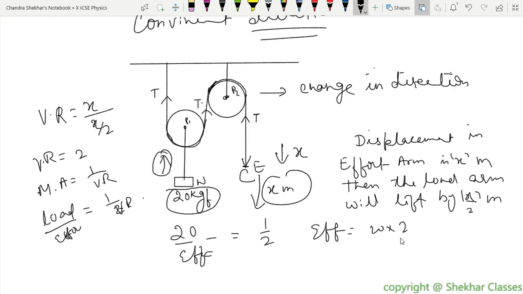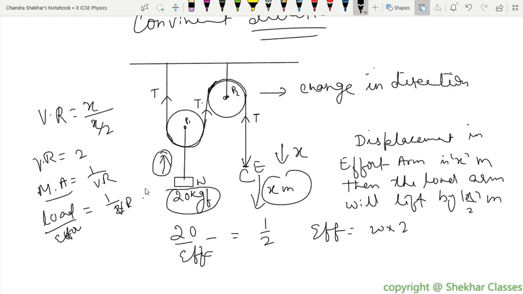So shouldn't it be divided by 2? Mechanical advantage is equal to 1 upon VR, am I right? Or is it VR only? Tell me, what is mechanical advantage? So mechanical advantage is equal to VR, no, sir?